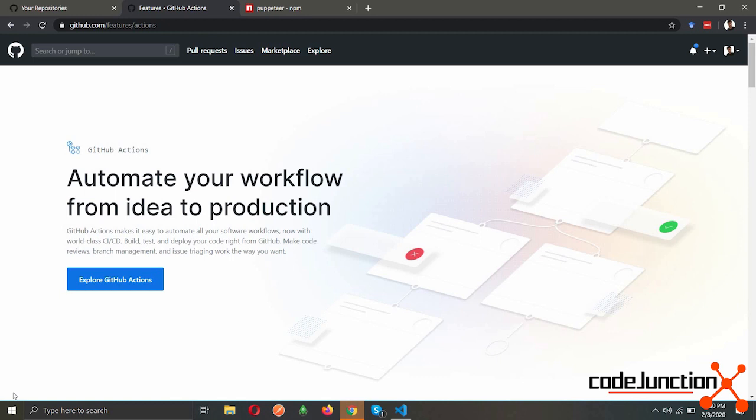Today I'm going to teach you how to run a build and test your Angular application when you're making a pull request or directly connecting to a branch. And in this tutorial, we are going to use GitHub Actions. So why do we use GitHub Actions? GitHub Actions are used to automate our workflows.